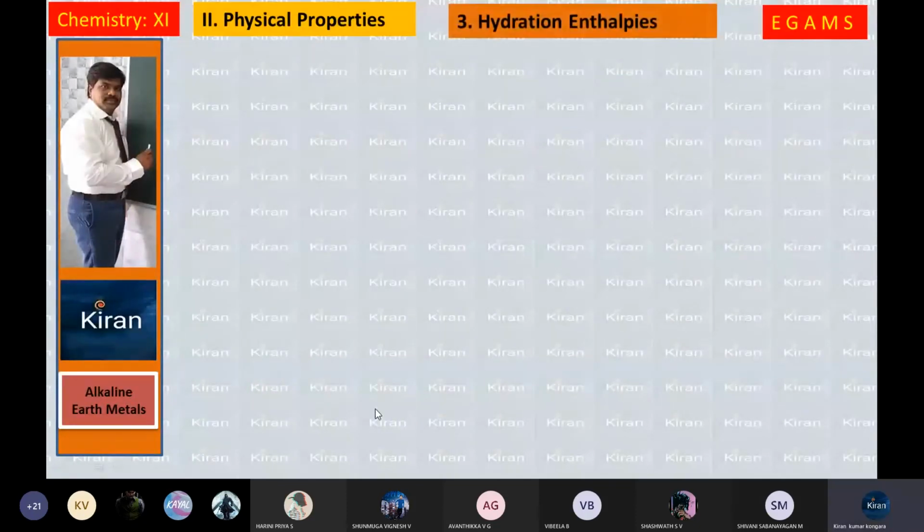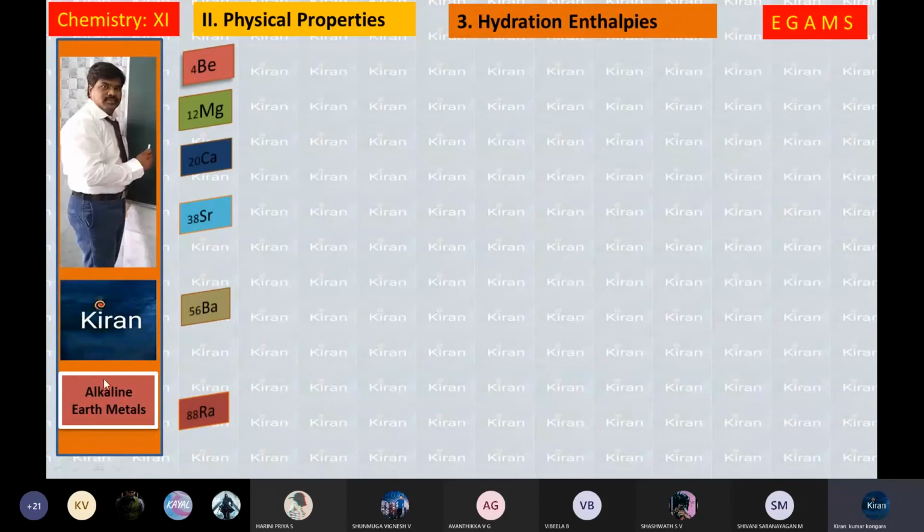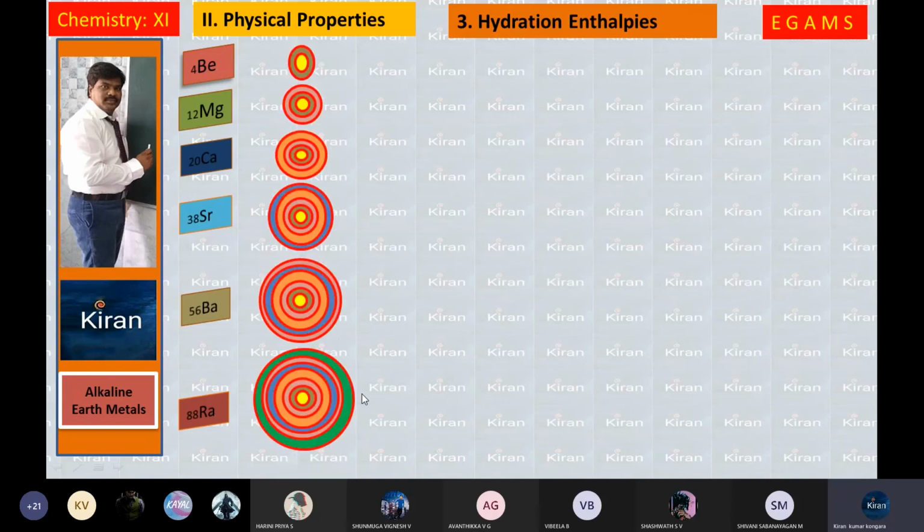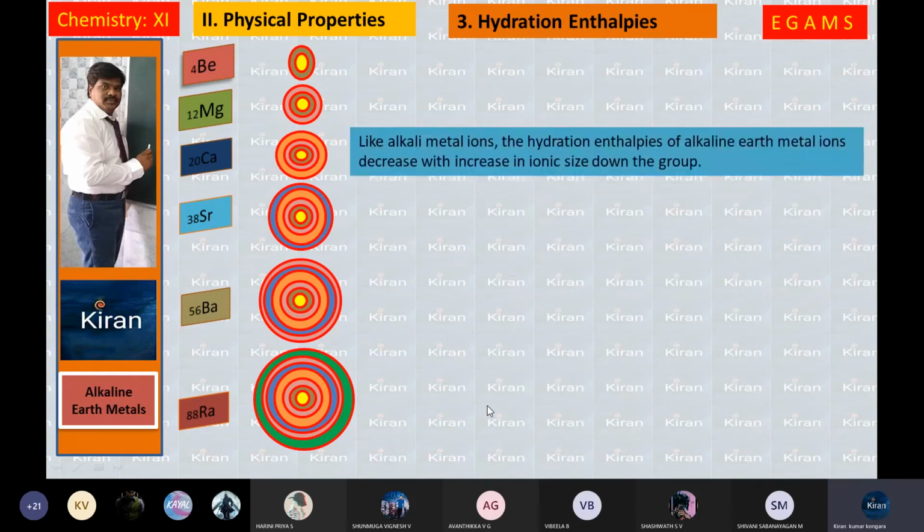Next physical property, third one, is hydration enthalpy. The smaller the ion, the higher the hydration enthalpy. So a bigger atom has low hydration enthalpy, because barium and radium have very little nuclear attraction force on the last shell, so they have low hydration enthalpy. The smaller atom has high hydration enthalpy.